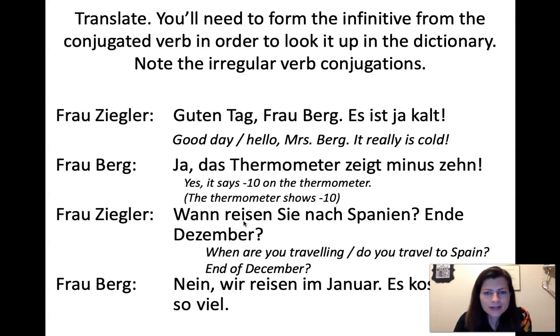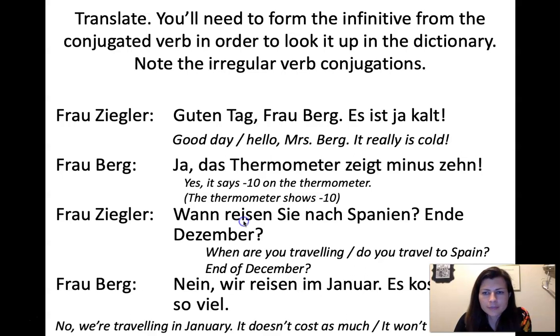Yeah. And then Frau Ziegler says, "Wann reisen Sie nach Spanien?" "Ende Dezember," which is then, of course, when are you traveling to Spain, or when do you travel to Spain? End of December. Frau Berg says, "Nein, wir reisen erst im Januar. Oh, wir reisen im Januar. Es kostet nicht so viel." No, we're traveling in January. It doesn't cost as much, or even the near future, it won't cost as much, because she already mentioned a future time. So you could actually put that into the future as well. It won't cost as much, whichever.